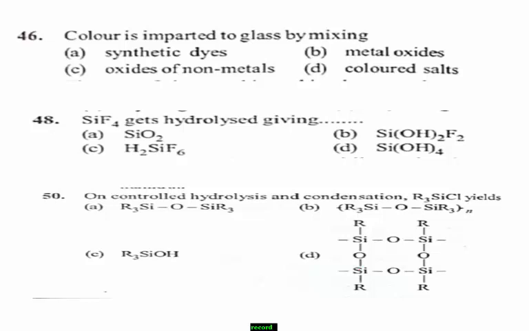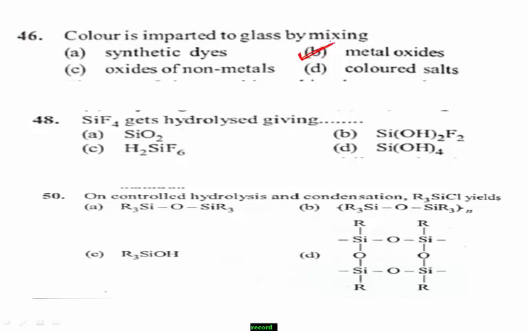To ensure that most of any iron impurity is in its ferric state, oxidizing agents such as sodium nitrate are added in small amounts. Therefore, the right answer for the given question is option B, metal oxides.